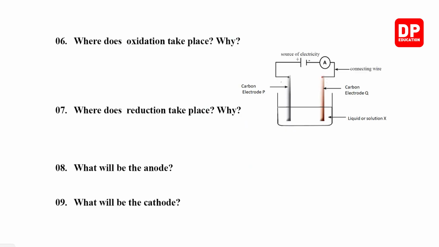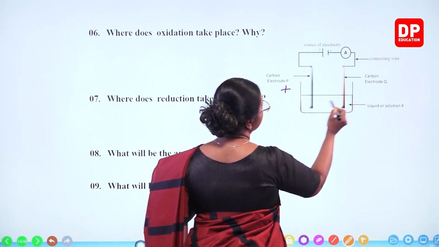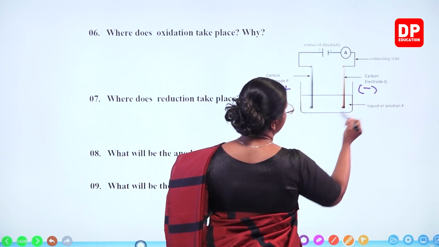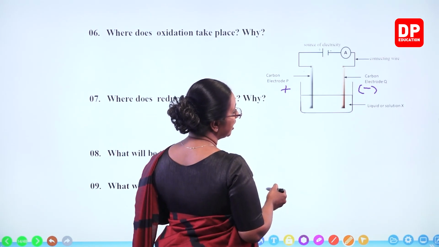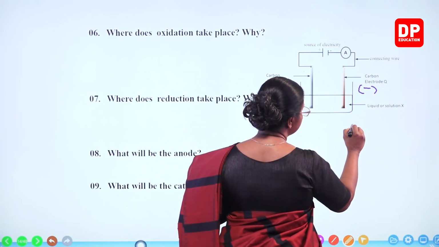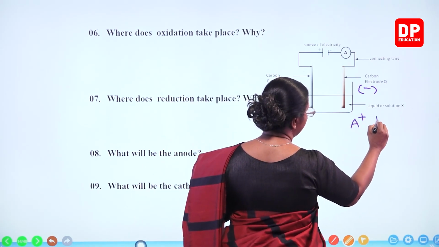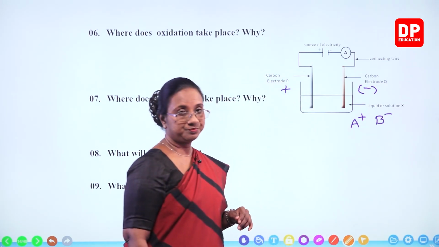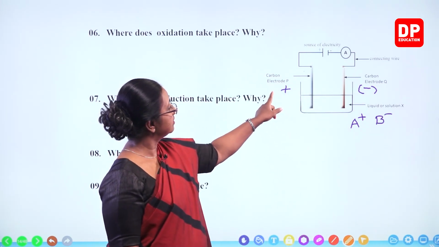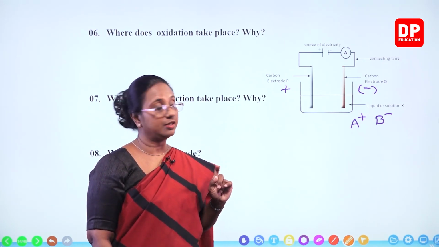Where does oxidation take place? Why? Now here we already know P is the positive electrode, Q is the negative electrode. Now in the solution X also we will have two ions, let's say A positive and B negative. So the negative ions migrate towards the positive electrode.